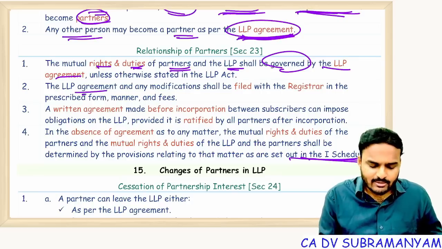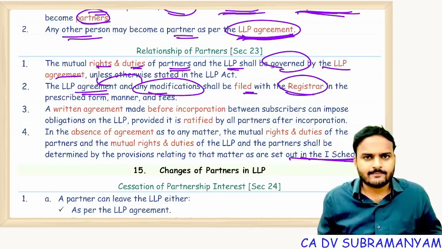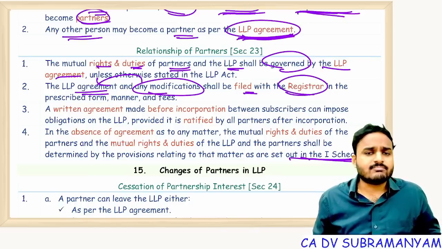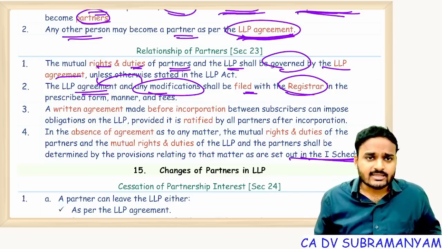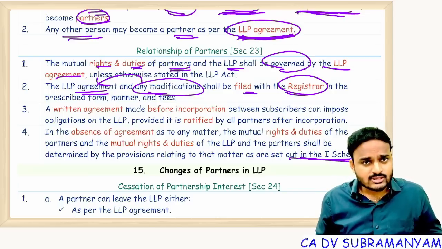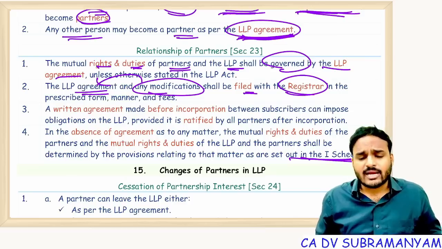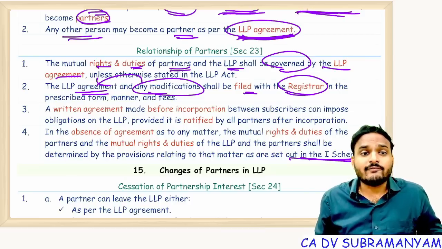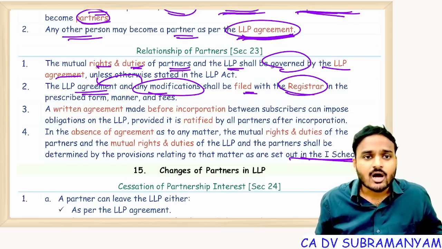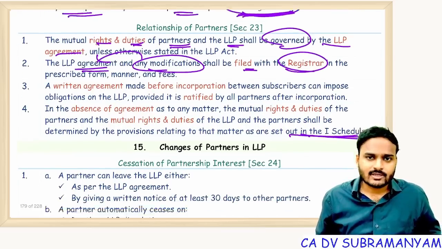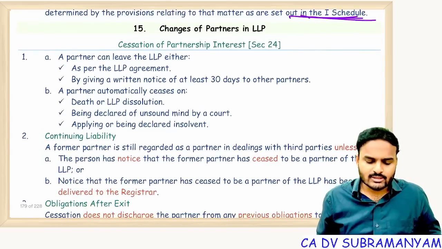LLP agreement and any modifications to LLP agreement both shall be filed with ROC. Upon incorporation, yes, partners have to execute LLP deed and that LLP agreement shall be filed with ROC. Not only original agreement, from time to time, if they are making any modifications, that modified LLP agreement shall also be filed with ROC. Clear? Next one, changes of partners in LLP.